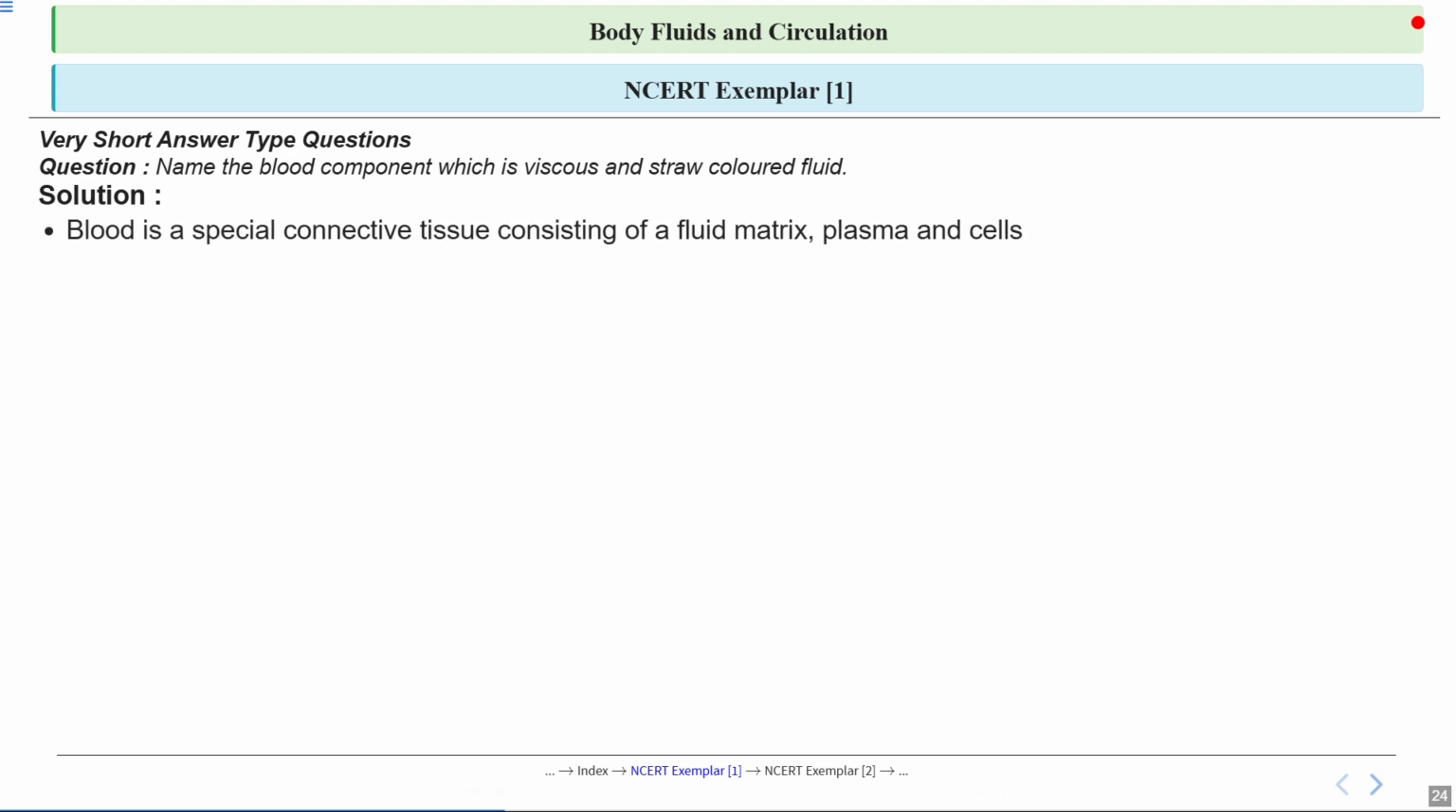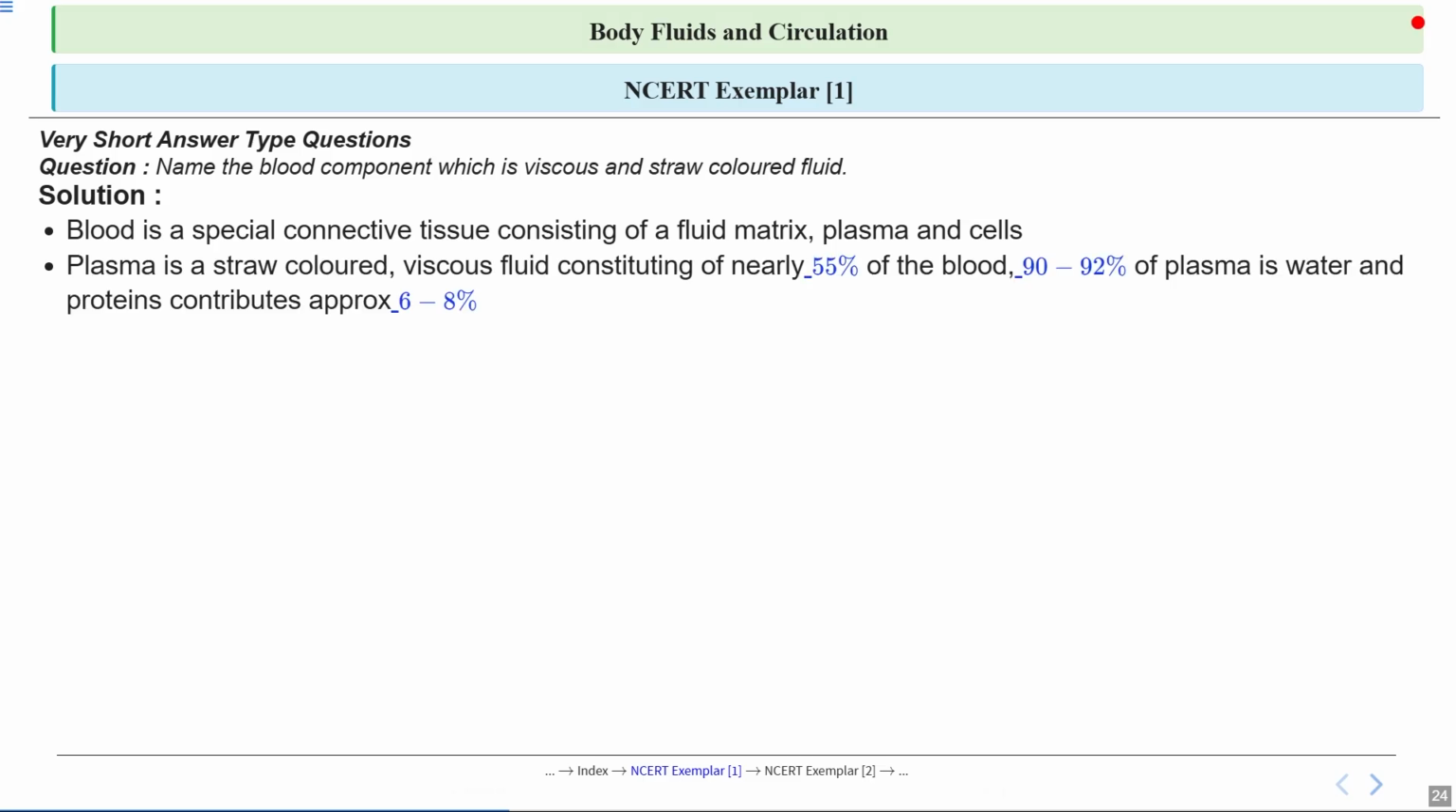So look at the composition of the blood. Blood is actually a special type of connective tissue. It has a fluid part which is called plasma, and it contains different types of cells. So imagine plasma as a river that carries all the blood cells throughout our body. Now, focusing on plasma, it's a straw colored, viscous fluid that makes up around 55% of our blood. Most of plasma is water, around 90 to 92%, and the rest is mainly proteins, which make up around 6 to 8% of plasma.